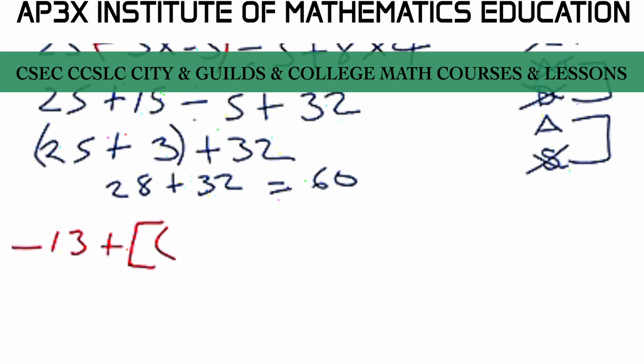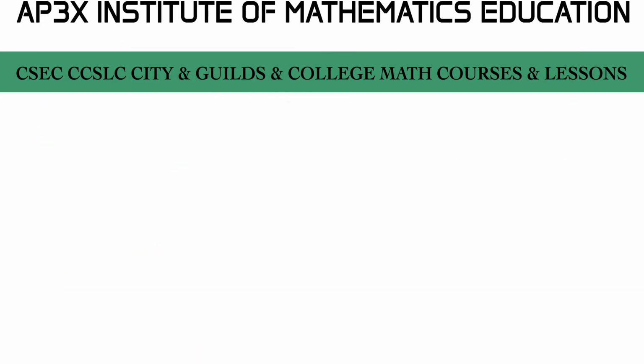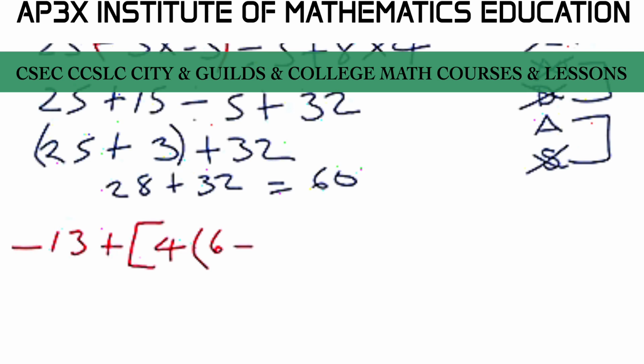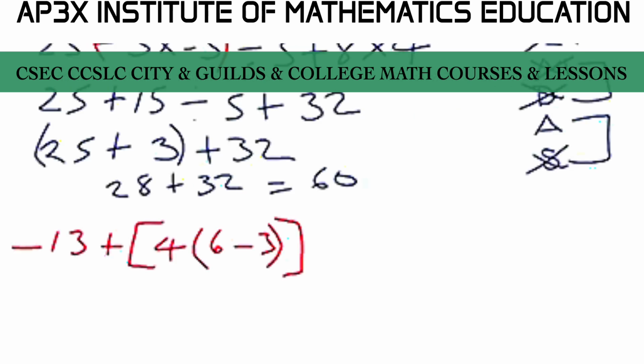I think I made an error, guys. Hold on. I think it's open square bracket, 4 open curve bracket. All right. And that's going to be 6 take away 3, close curve bracket, close square bracket, times 2 divided by 8 plus 10.